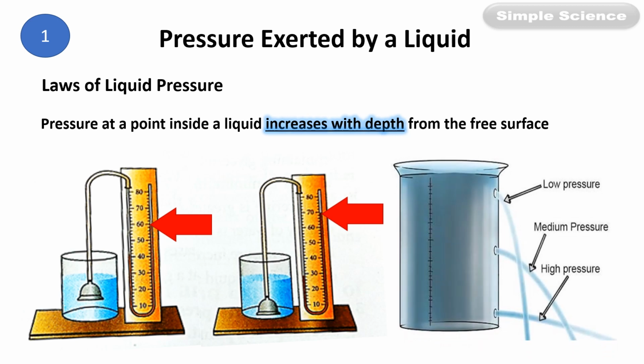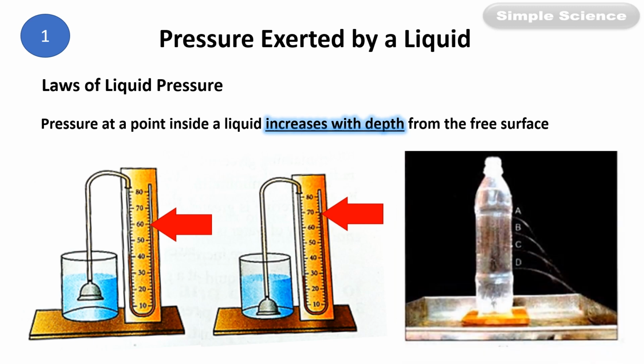Now this is a container containing water. There are three holes, one at the top, one at the bottom and one in the middle. The water comes out with a greater pressure from the hole which is close to the bottom. That means as the depth increases from the free surface, the pressure increases. Pressure is most in this hole and least in the hole close to the free surface, the upper hole. So as you go down, the pressure of the liquid increases.